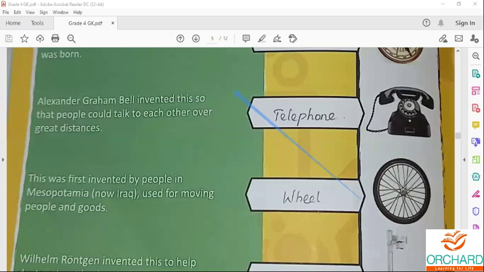After inventing the wheel, life became easier, and the wheel is used for moving goods and people from one place to another.